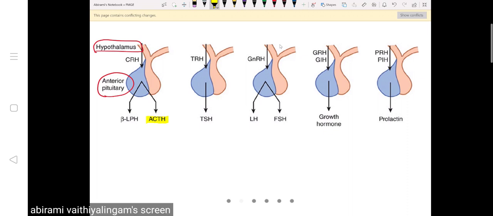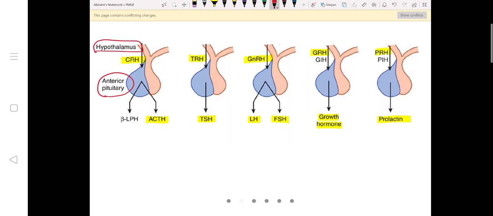If TSH, thyroid stimulating hormone, should be produced from the anterior pituitary, its releasing hormone, TRH, should be produced from the hypothalamus. Similarly, if LH and FSH, the gonadotrophins, have to be produced from the anterior pituitary, gonadotrophin releasing hormone will be produced from the hypothalamus. If growth hormone has to be produced from the anterior pituitary, growth hormone releasing hormone from hypothalamus. If prolactin has to be produced, you need prolactin releasing hormone.